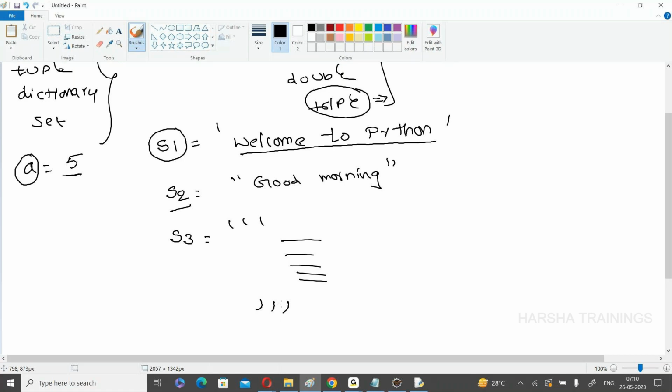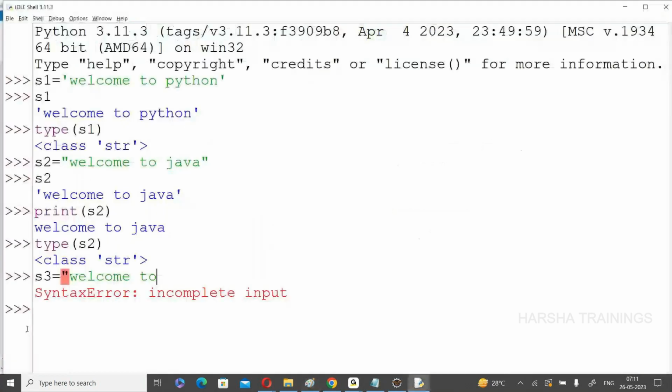Remember, either triple single quotation or triple double quotation. Immediately everybody has confusion: Sir, previously you said that is a comment. Yes, that is a comment when the left side variable is not there. If there is no variable, just to open and close, then this is a comment. Suppose if you assign it to a variable, that is a string. I think you are clear?